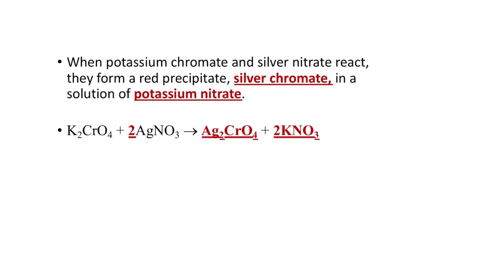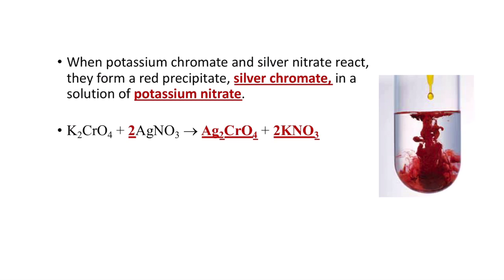When potassium chromate and silver nitrate react, they form a red precipitate, silver chromate, in a solution of potassium nitrate. So here's the image of that happening. Potassium chromate is K2CrO4 and silver nitrate is AgNO3, and they react and we get AgCrO4 and KNO3. So potassium was paired with chromate here, but after the reaction, it's paired with nitrate. The silver was paired with nitrate, it is now paired with chromate.